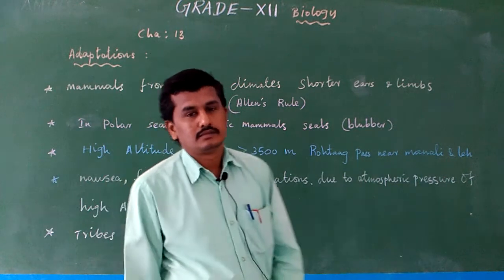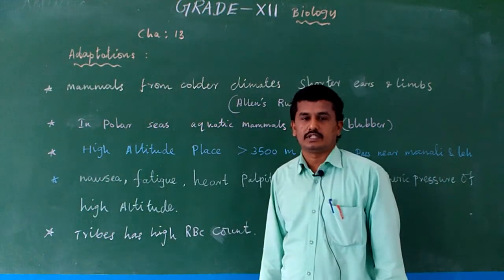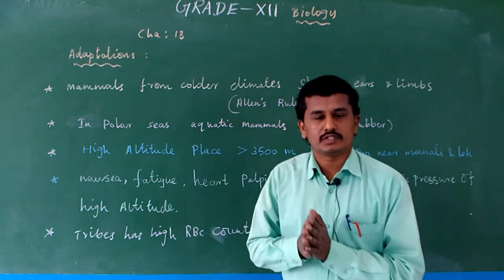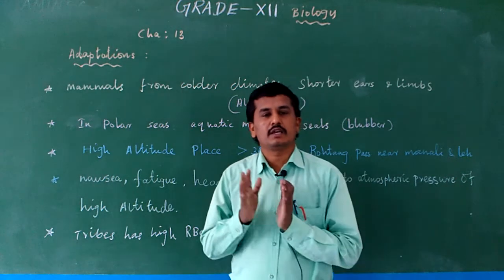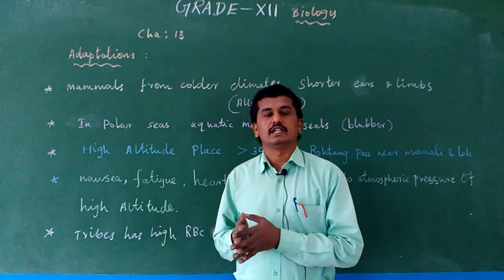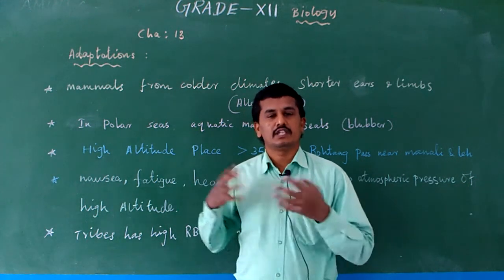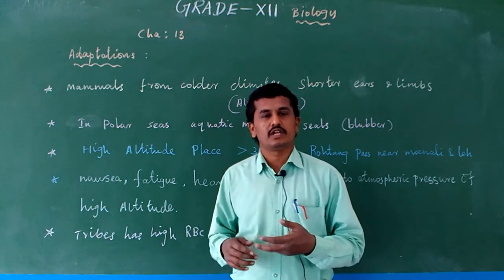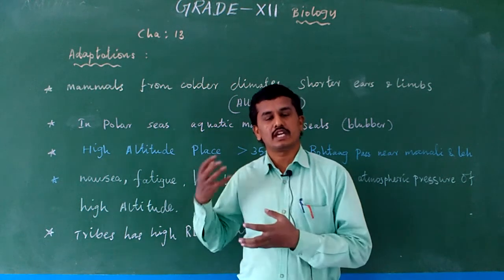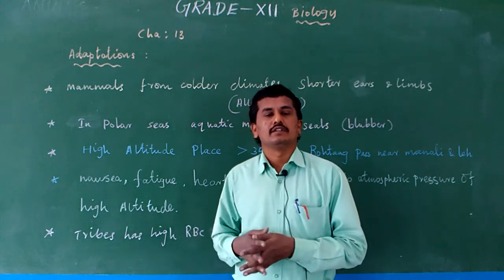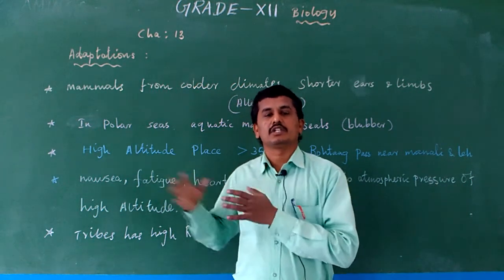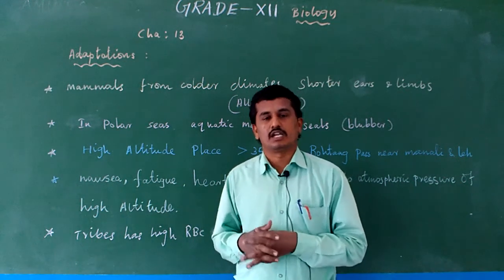Today we learn 12th standard biology chapter 13. In chapter 13, the topic is adaptation. What is meant by adaptation? Adaptation is nothing but the ability of the organism to better survive in a particular environment. For their survival, they change their physiology, their morphology, their behavior. So, the ability of the organism to change its body condition according to environmental conditions, and fit and survive in a particular habitat, is known as adaptation.